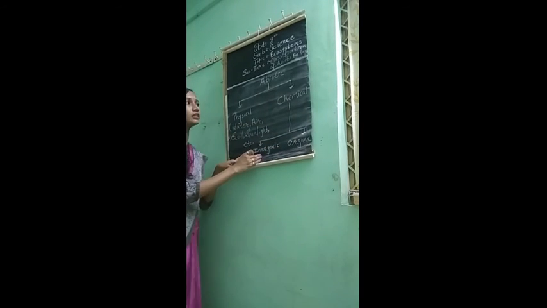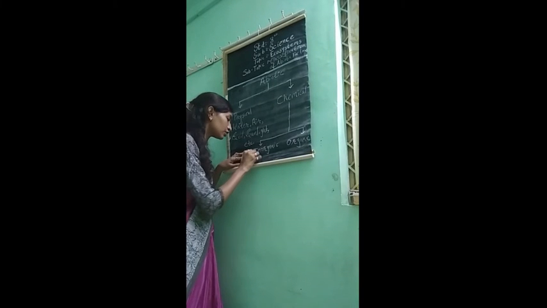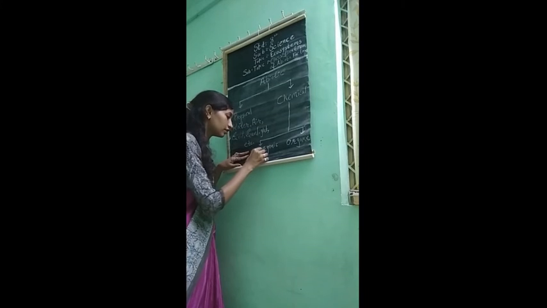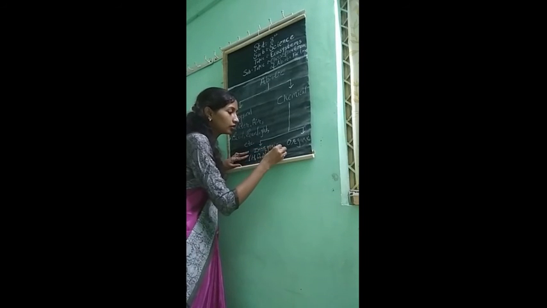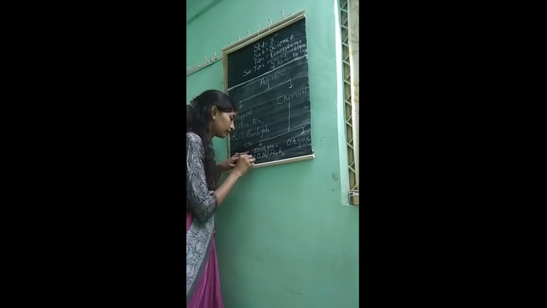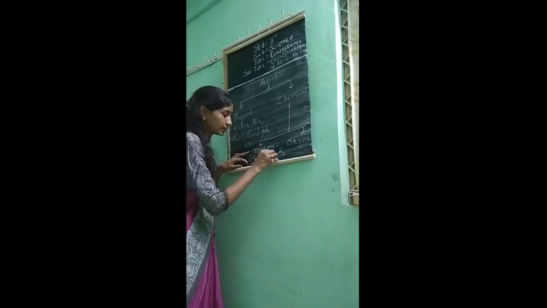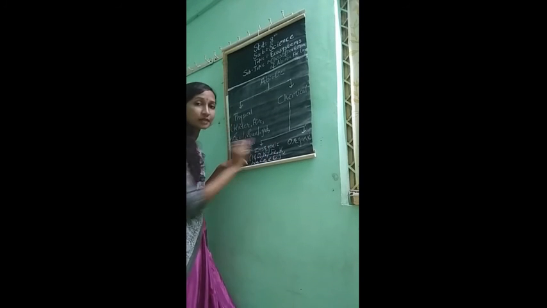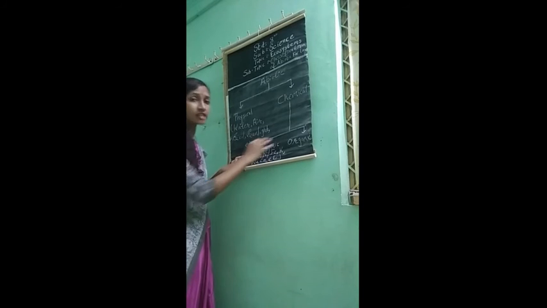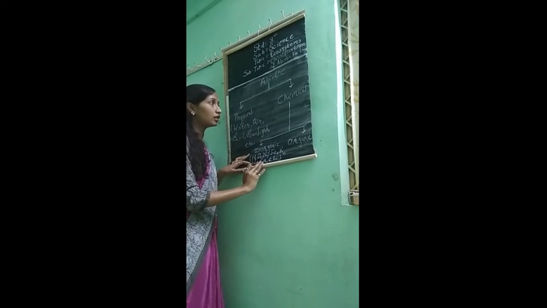The inorganic chemicals are hydrogen, oxygen, nitrogen, iron, potassium, sodium, calcium, etc. These are all the inorganic chemicals. Okay, these are also abiotic.